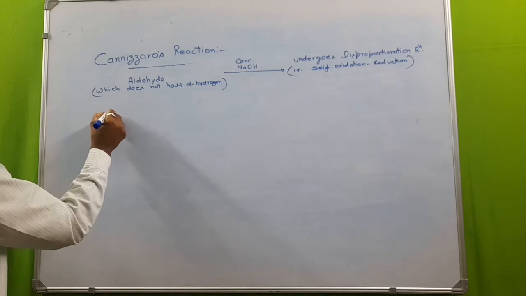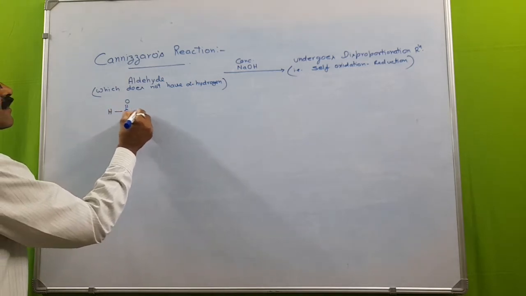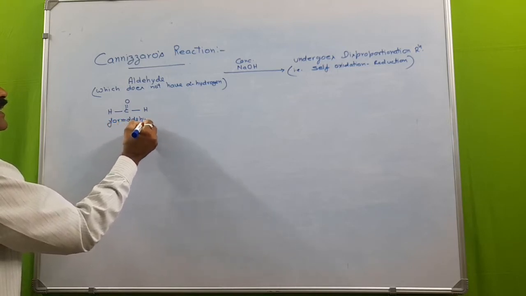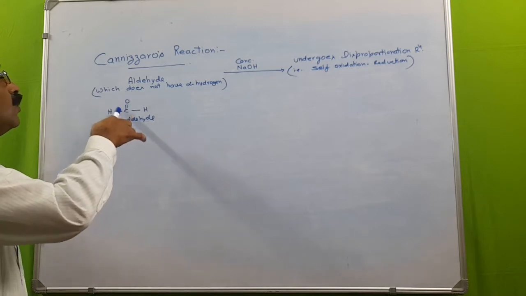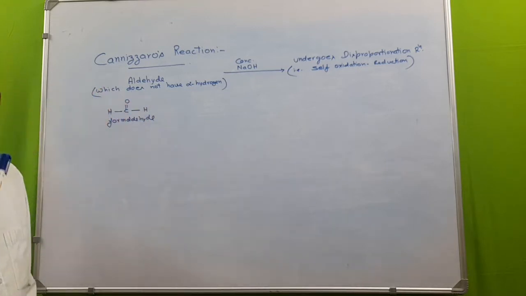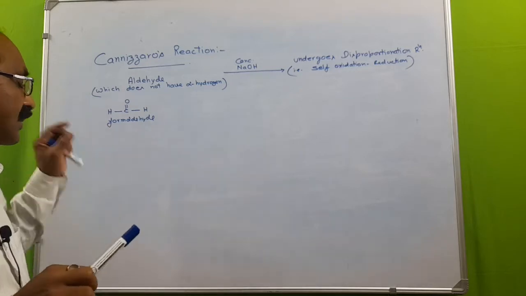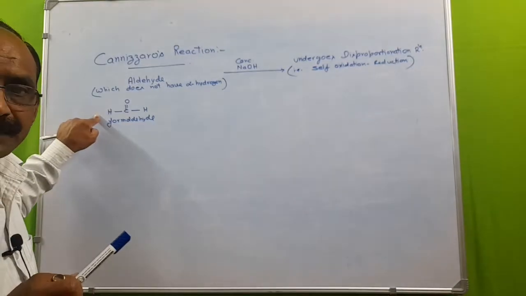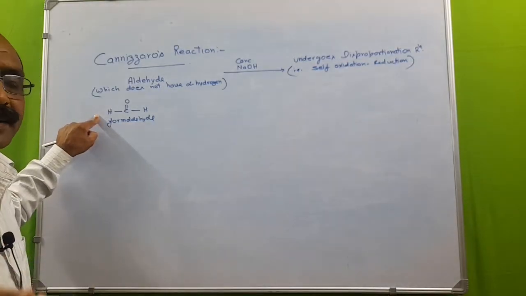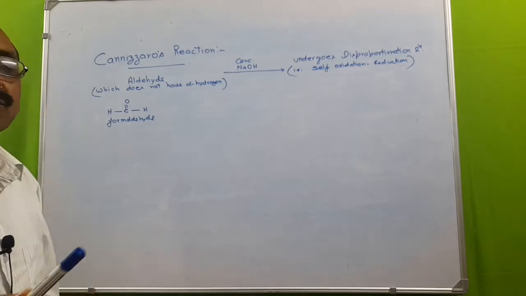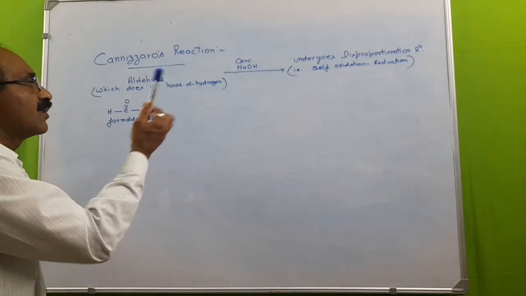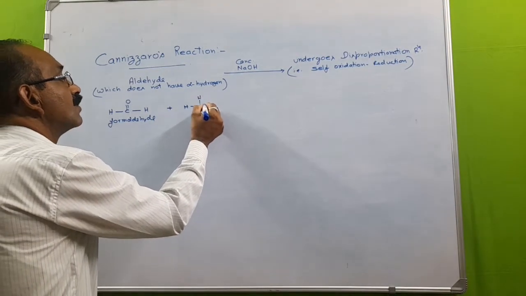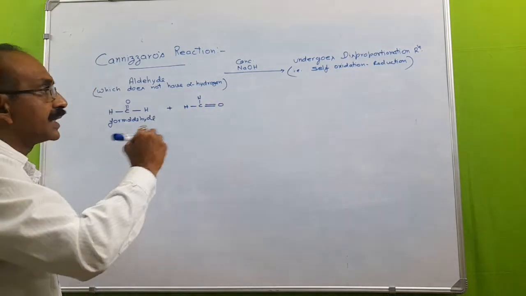Let our aldehyde be formaldehyde. See, there is no carbon adjacent to the functional group. The adjacent carbon to the functional group is called the alpha carbon, and the hydrogen linked with the alpha carbon is called alpha hydrogen. Here there is no alpha carbon, so this molecule does not have alpha hydrogen. So this will undergo the Cannizzaro's reaction.